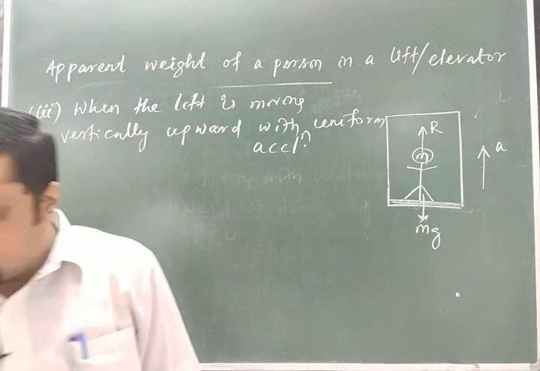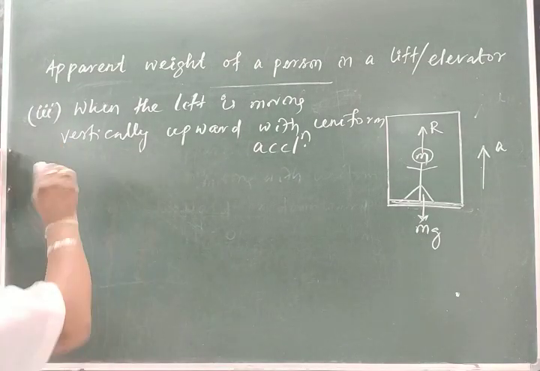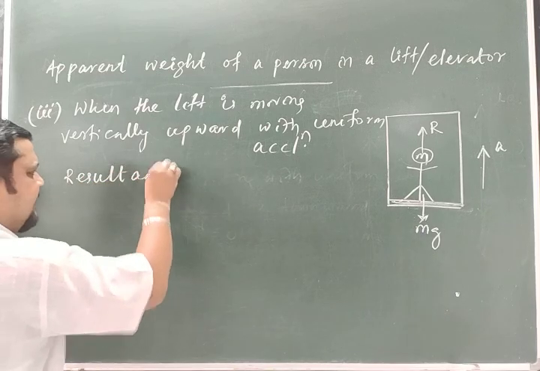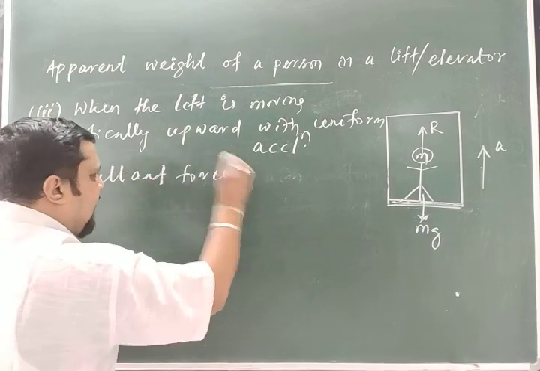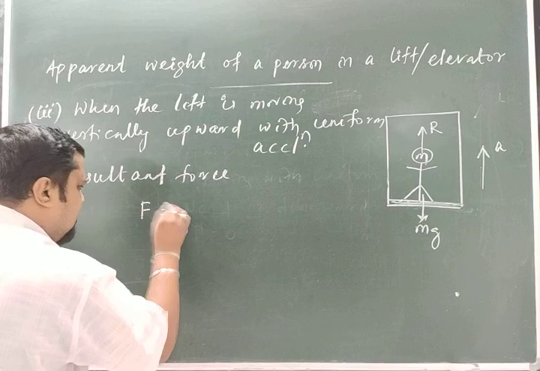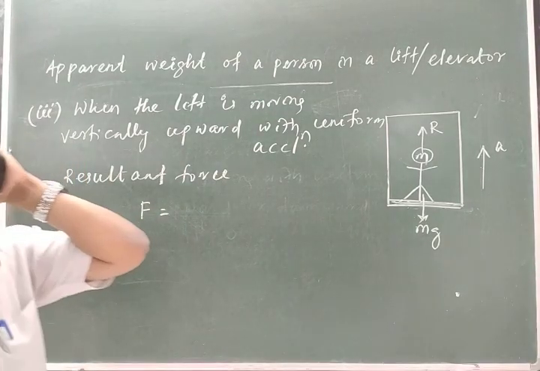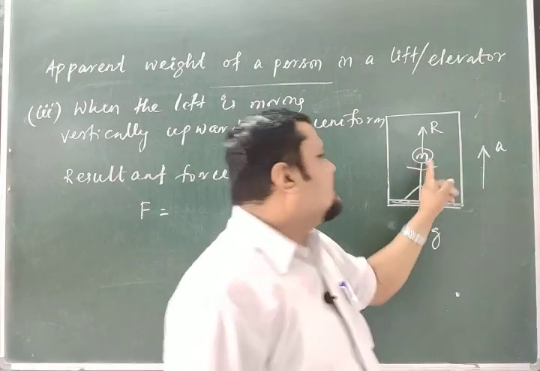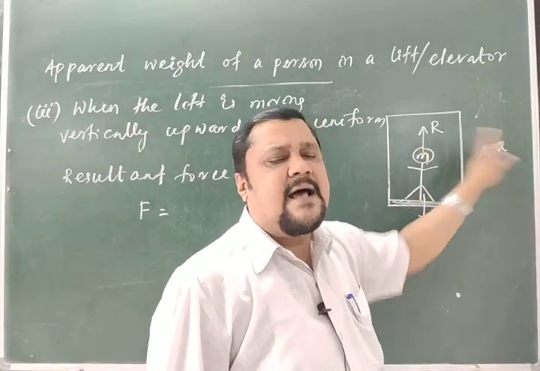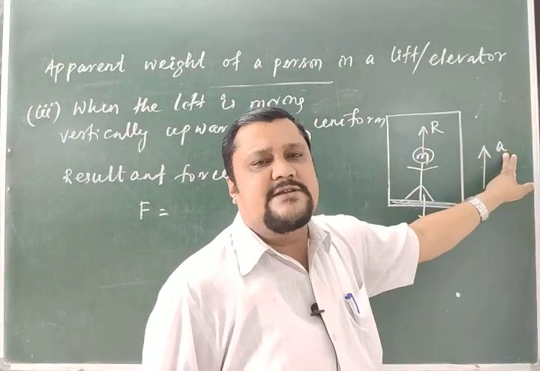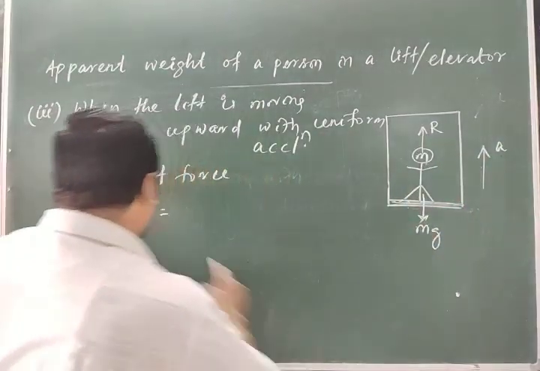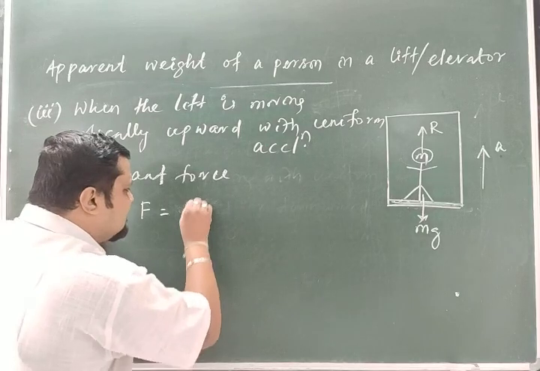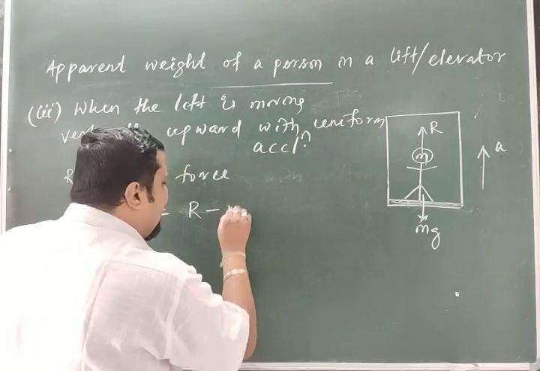So in this case, understand this thing, the resultant force F must be equal to, there are two forces, R upward minus mg.